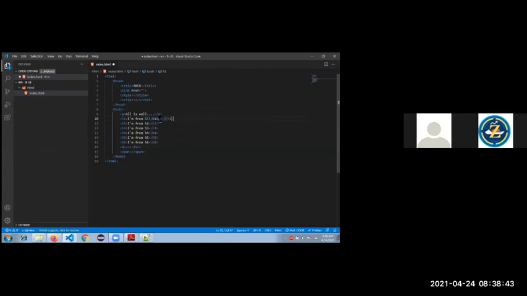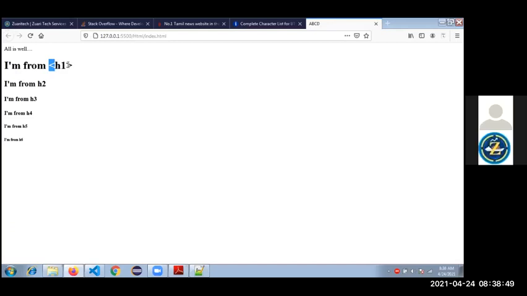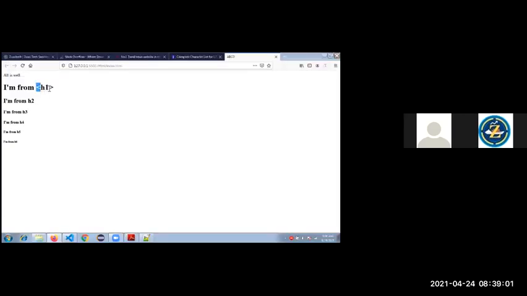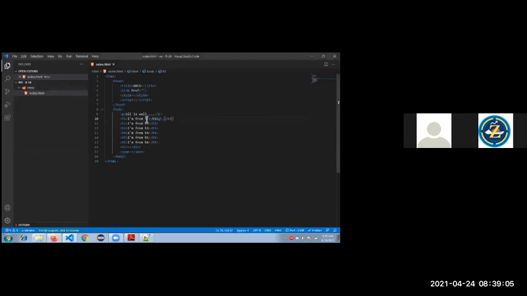Why am I showing this in the web page? See here, the symbols came now: the greater than symbol and the less than symbol for the tag. So how to display a tag in your web page? This is one important question from an interview perspective. How to display a tag in the web page? By using the Unicode format, which is UTF-8.